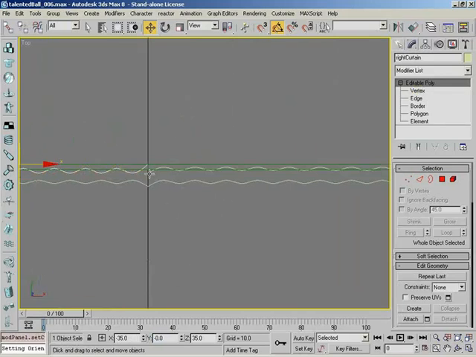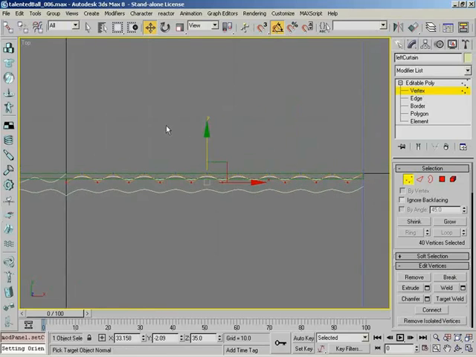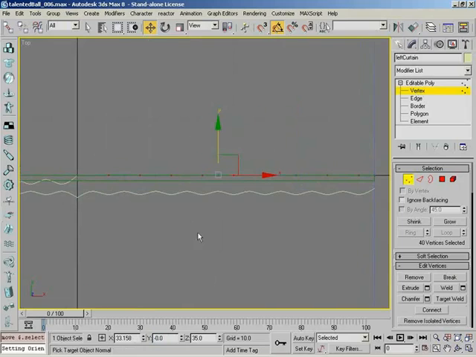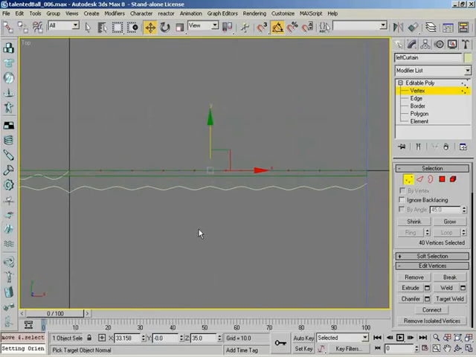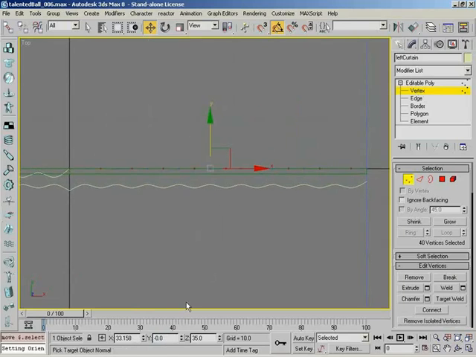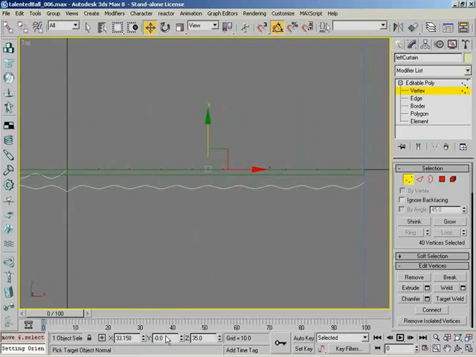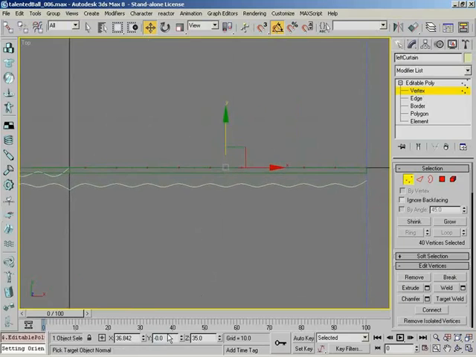I'll go into object mode, and I'm going to do the same for my left curtain as well. Go into vertex mode. And again, if you don't have them selected, you can marquee drag and select. I'm going to type in a value of 0 for these vertices. I'm actually selecting in my scene again, so I'm deselecting what I see in the coordinate display, so that when I hit my hotkey, it's registering in the viewport and not down here. Control-I, and I'll type in a value of -3. At the very least, you middle click on the viewport. You just put focus back on the viewport before you hit Control-I. You can see focus is down here. I'm going to middle click. Now focus is back in the viewport.